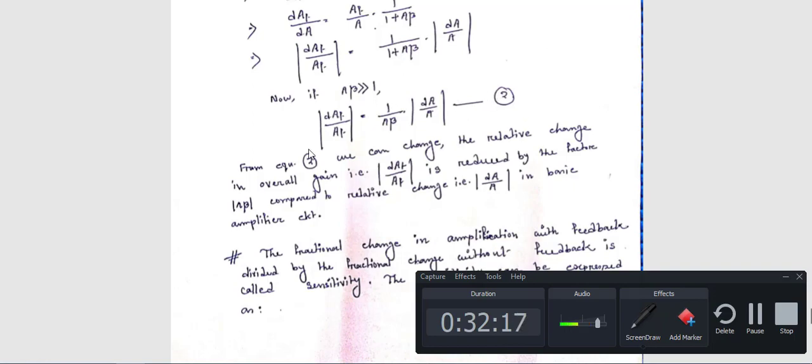That means from this expression we can say that if there is some change in the open loop gain, the closed loop gain changes much less, whereas 1 by A beta is constant.